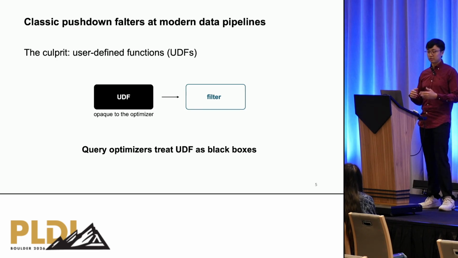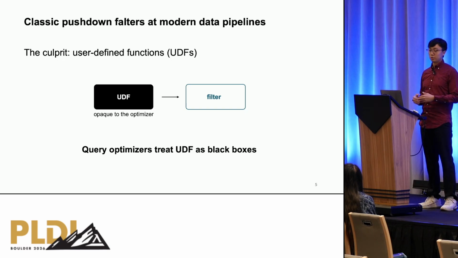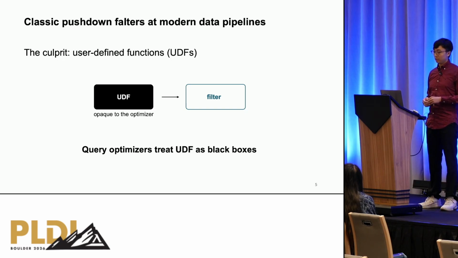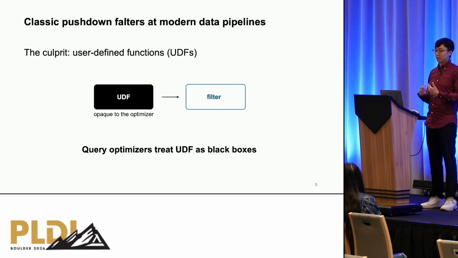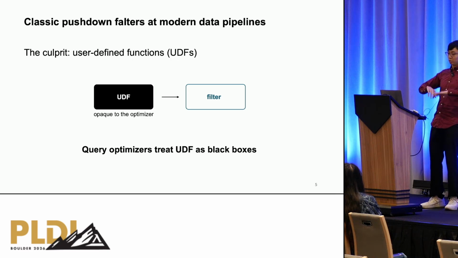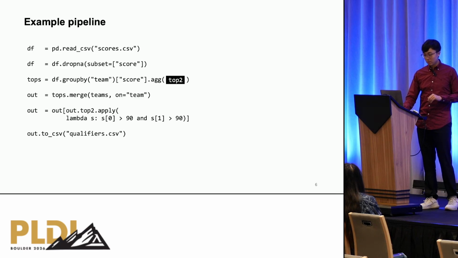However, such classic pushdown falters at modern data pipelines written in general-purpose programming languages like Python or Scala. The culprit is user-defined functions, UDFs, that are essentially arbitrary stateful code that users write alongside these relational operators. Because these query optimizers treat UDFs as black boxes, they essentially throw up their hands and say, not my problem, whenever they get to these things.